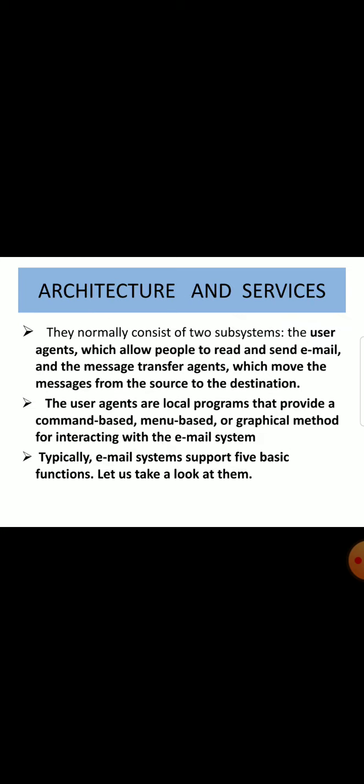Next topic, architecture and services. They normally consist of two subsystems: the user agents, which allow people to send and read email, and the message transfer agents, which move the messages from source to destination. The user agents are local programs that provide a command-based, menu-based or graphical method for interacting with the email. So basically, email architecture has two subsystems. One is the user agent and the other is the message transfer agent.